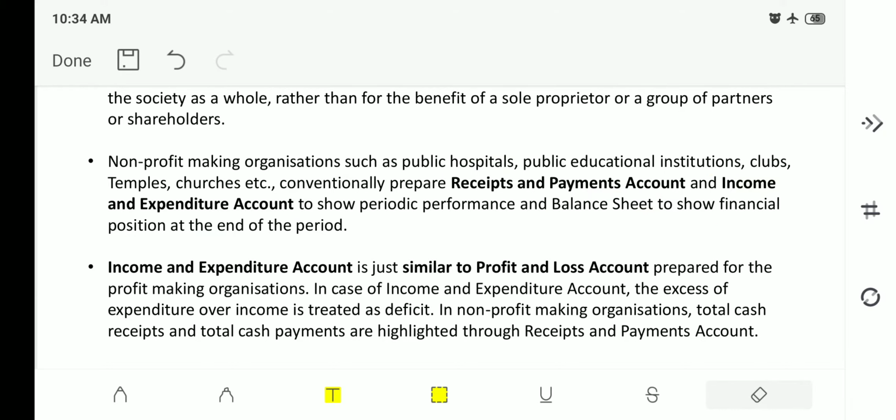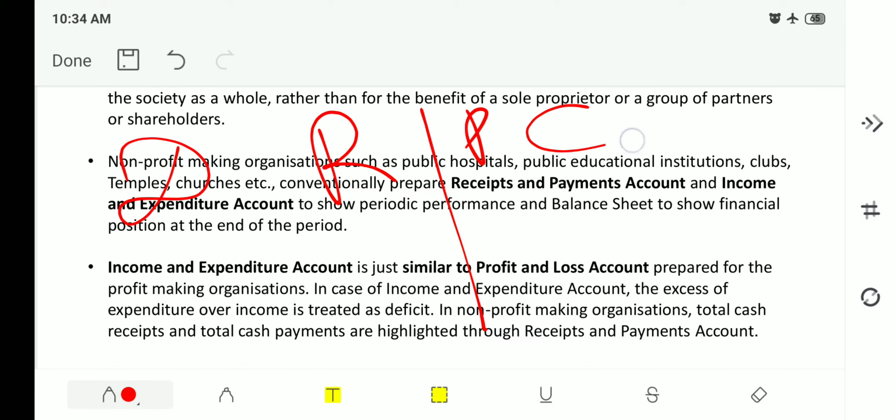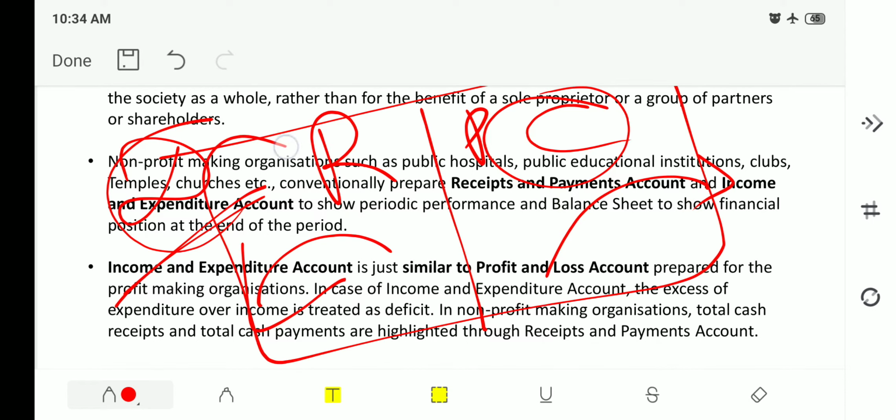So what is receipt and payment account? See, whatever receipts are there are written on the left hand side, and whatever payments are there are written on the right hand side. That is nothing but debit and credit. Whatever comes in is debit, whatever goes out is credit. So this is receipt and payment account.